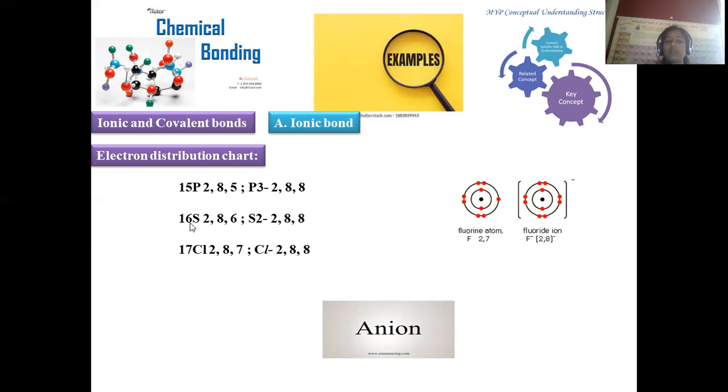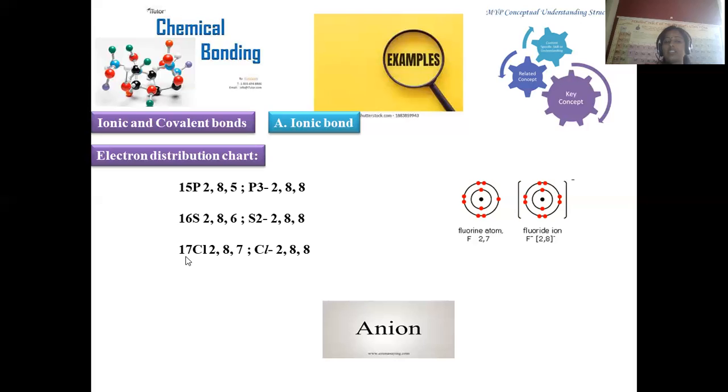It is a member of the oxygen family. Atomic number will be 16, with configuration 1s2 2s2 2p6 3s2 3p4. 2 more electrons are required to gain the noble gas configuration. Hence, it will seek 2 electrons from an external source and turn into the nearby noble gas configuration as S2-, called sulfide. P3- is called phosphide.